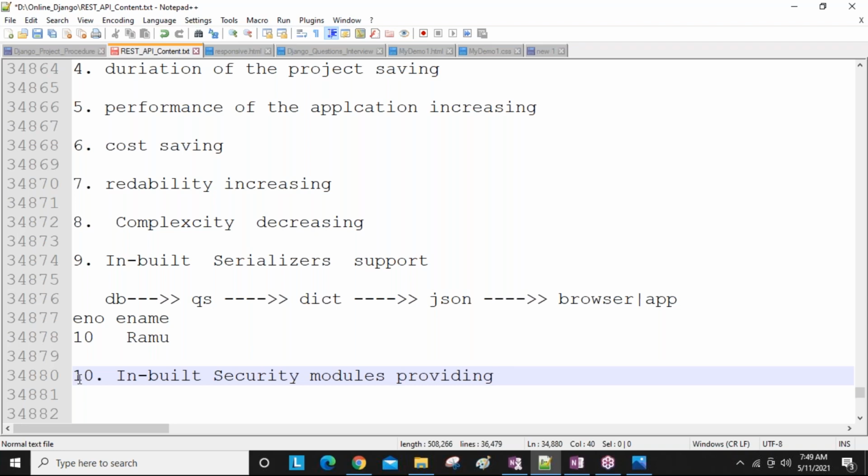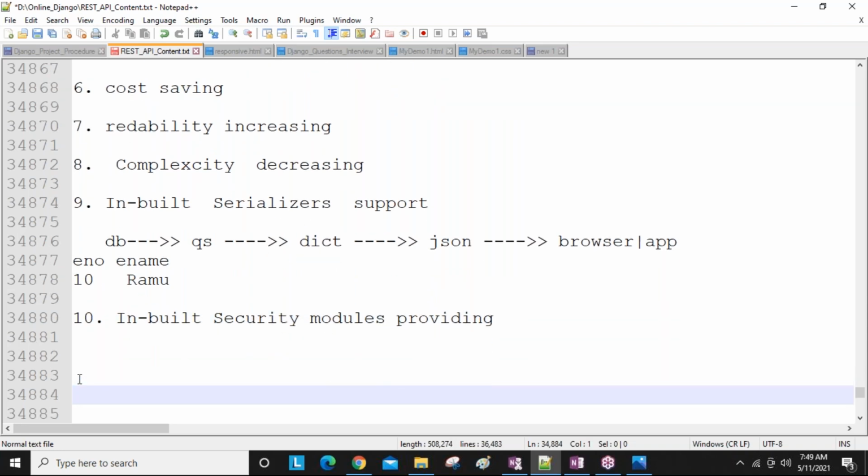To provide this security, Django REST framework provides ready-made modules like authentication and authorization concepts. Using those concepts, very easily we can provide security. Just 2 lines of code we write, guys, for the security purpose. If you are not using the Django REST framework related classes, then more lines are required to provide the security.